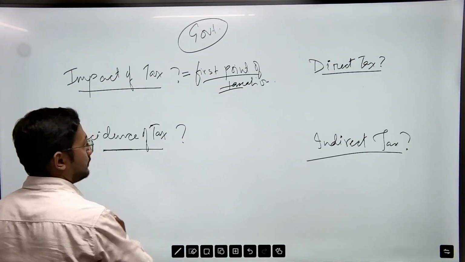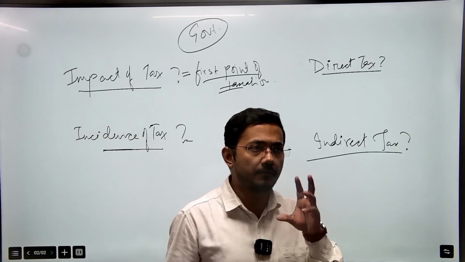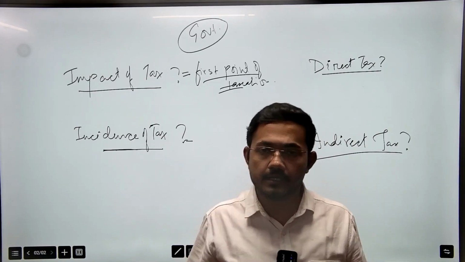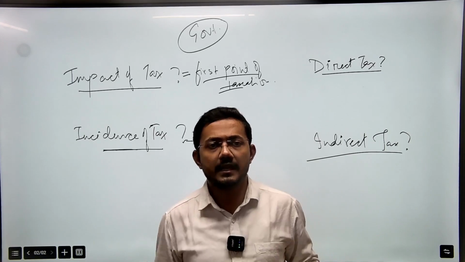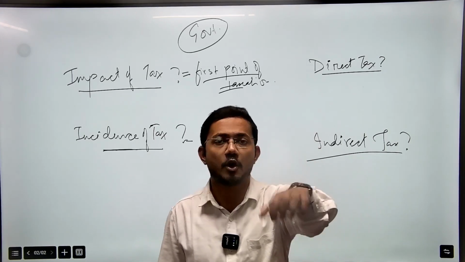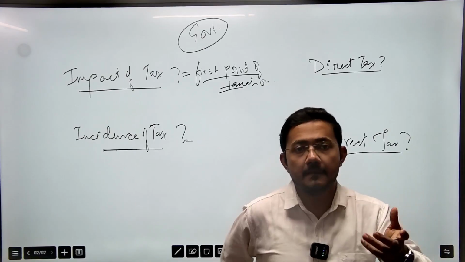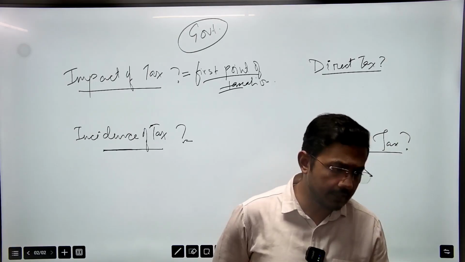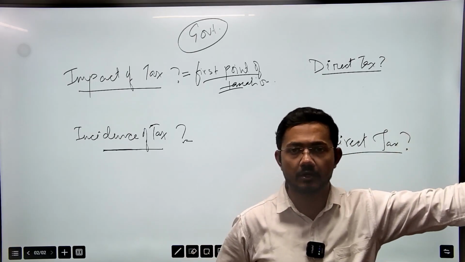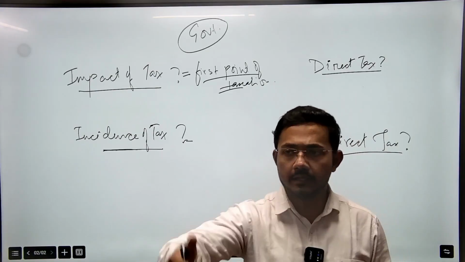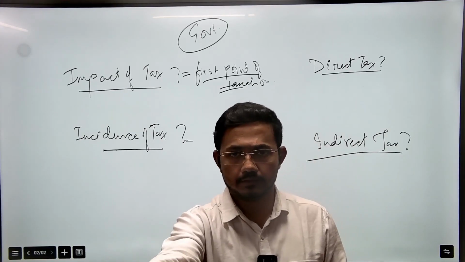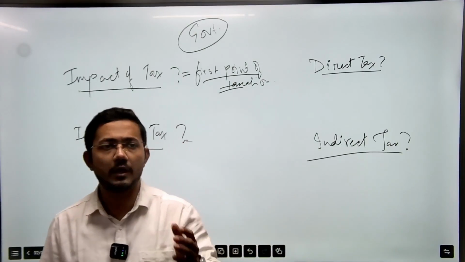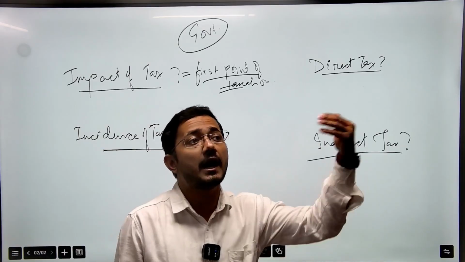Then comes the incidence of tax. What does this mean? Incidence of tax means the tax burden. Can the tax burden be transferred or not? Sometimes in certain taxes the government has claimed its tax from you, you have paid the tax, but you cannot recover the amount. But in some cases you have paid the tax to the government at first instance, but in the subsequent supply chain or subsequent steps of transactions, you have reclaimed your tax amount from another person.